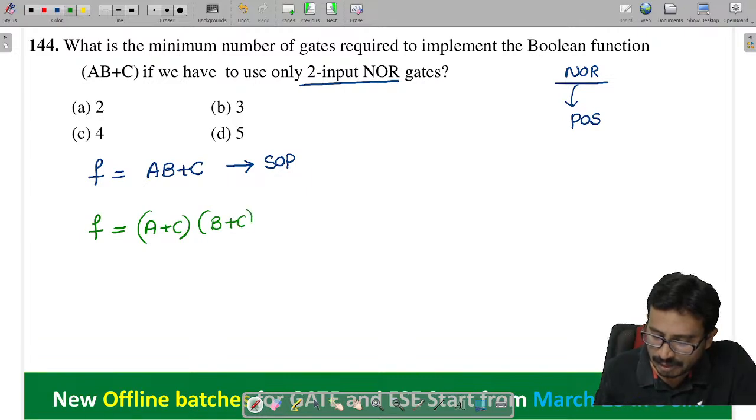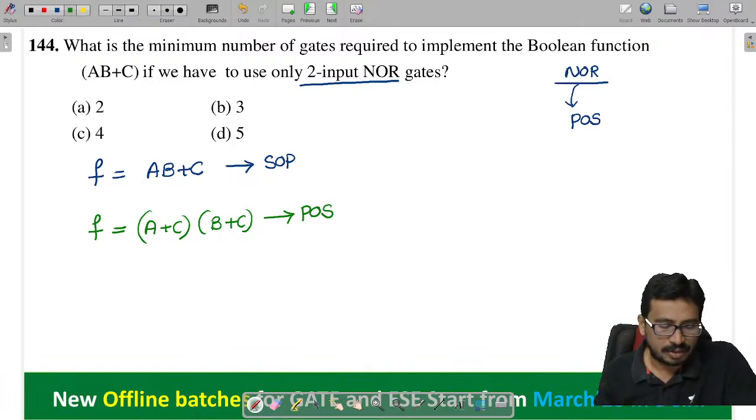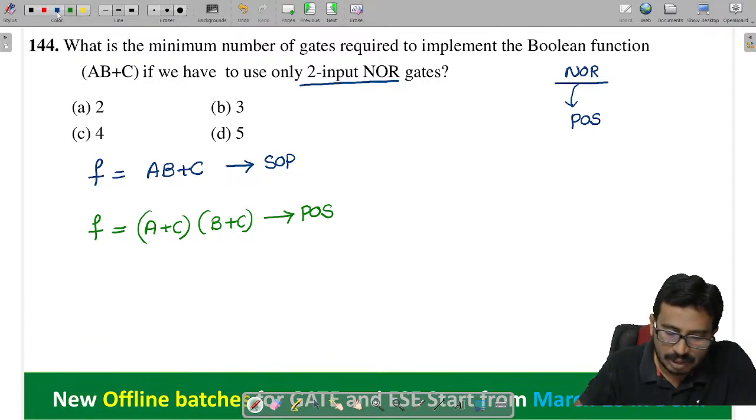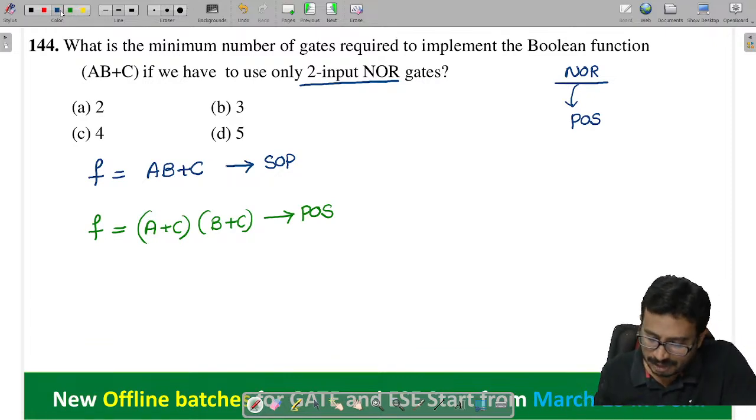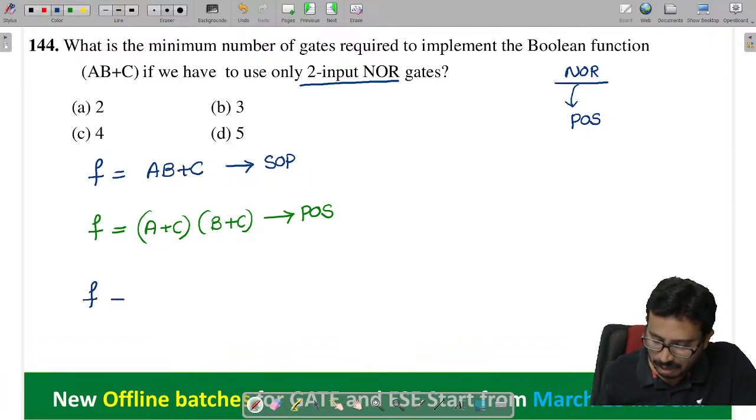Now you see this thing here. This is now POS form. Now by using the distributive property, tell me, this is now POS form here. Now so let us use NOR gates. Tell me what I can do here. Now what can we use? Double complement method now.